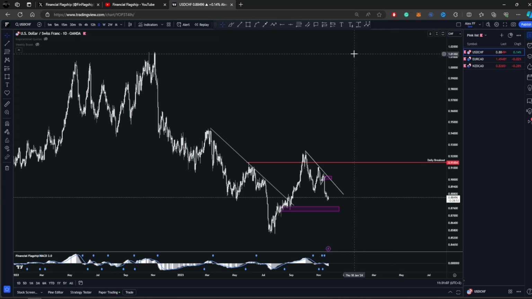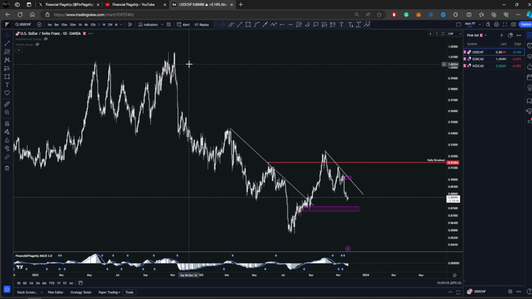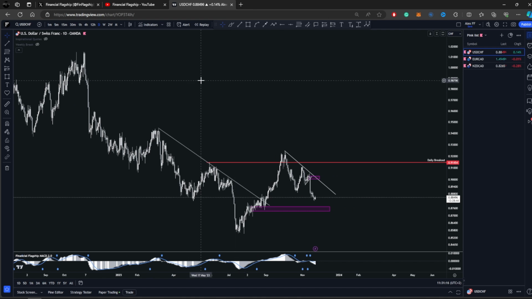Today we're gonna do technical analysis for USD Swiss franc, EURCAD and New Zealand CAD. So we're gonna start off with USD Swiss franc on the daily time frame.